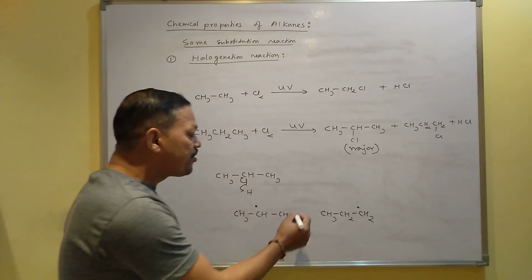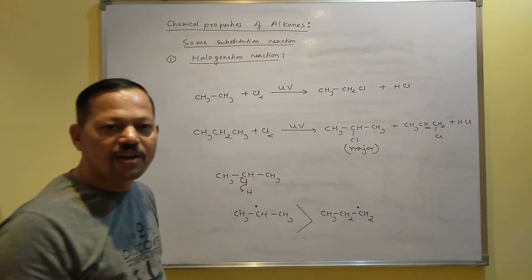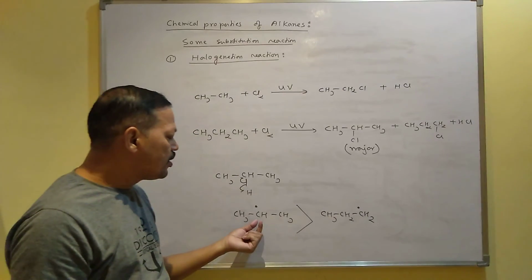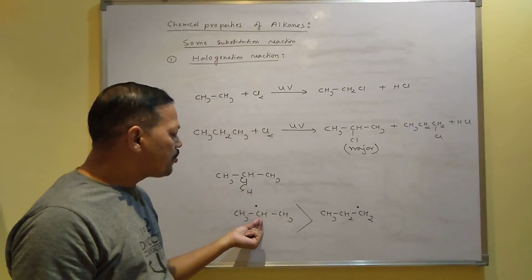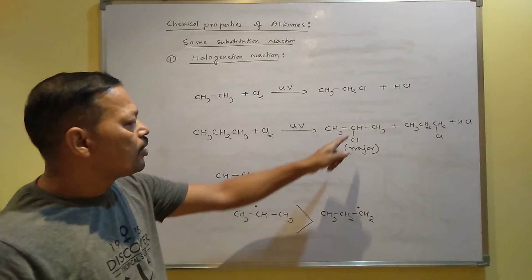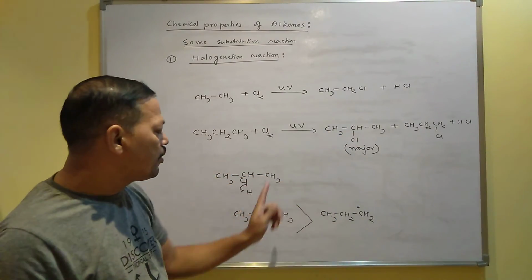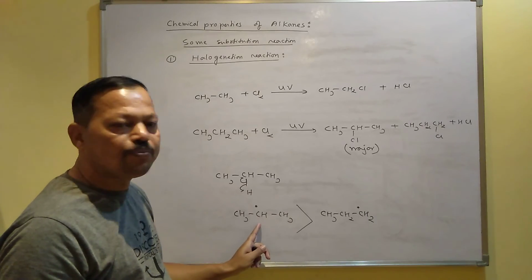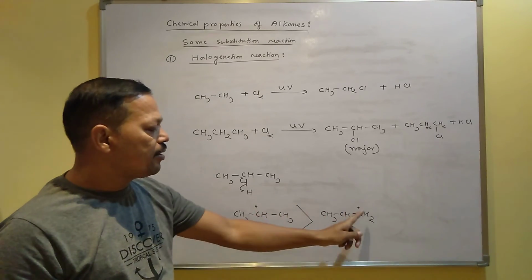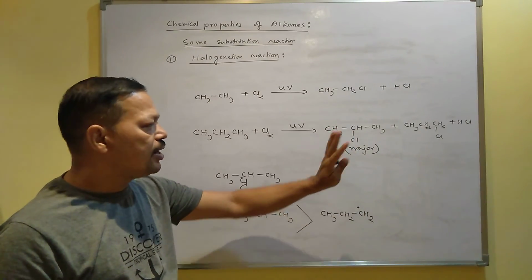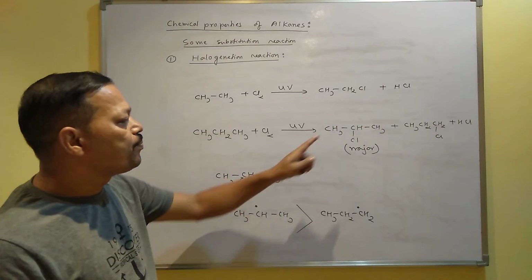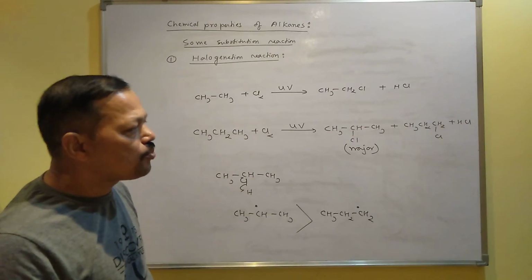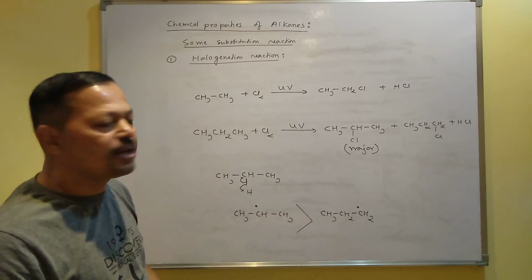Since secondary free radicals are more stable than primary free radicals, due to more stability of secondary free radical, this product is the major product. I mean, maximum chlorine will join with the middle carbon. In first carbon, you will get less number of products. So that is why 2-chloropropane is said to be the major product, 1-chloropropane is said to be the minor product.